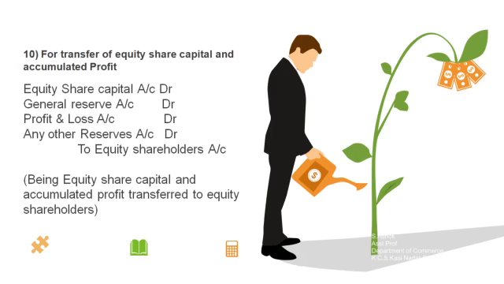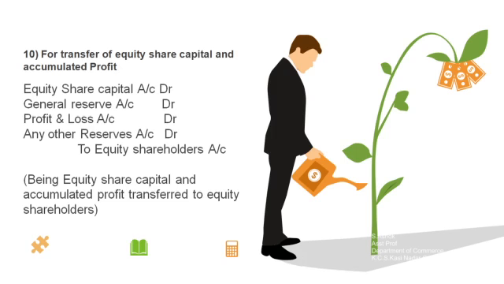So this journal entry is being made for the purpose of the amount being received by the equity shareholders, with the share capital amount along with their accumulated profit. So this journal entry will be equity share capital account debit. It is nothing but the capital they have invested, so that amount.